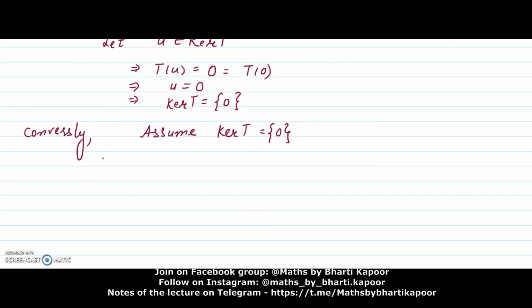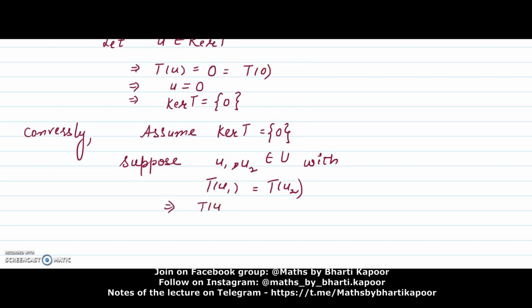Now we have to prove that T is a 1-1 linear transformation. For that, suppose U1 and U2 are any two elements of domain U with images equal. That means we have assumed that images of U1 and U2 are the same.